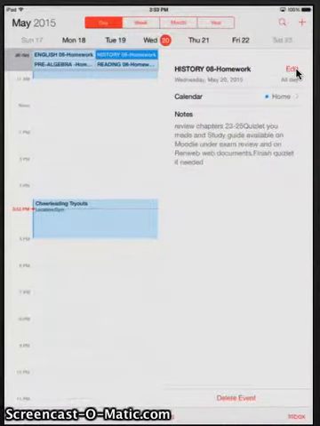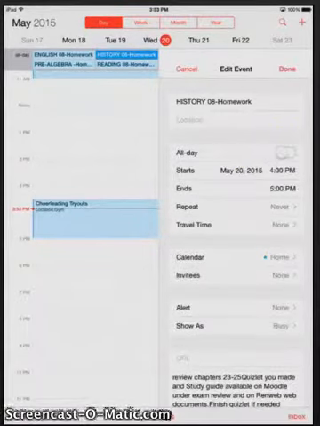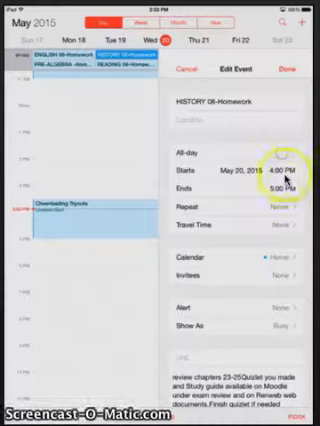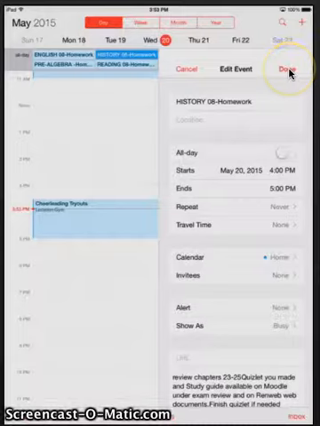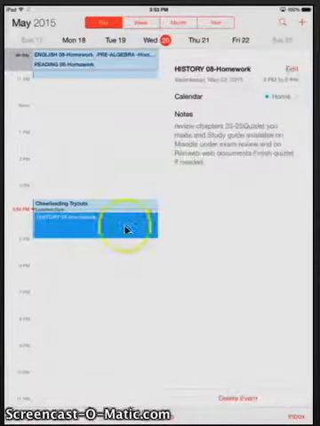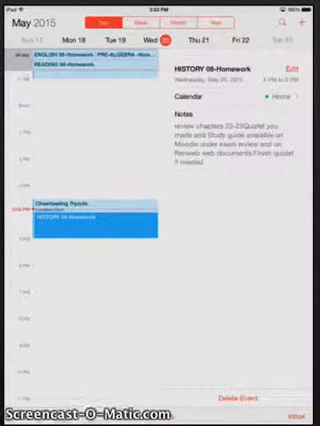If you would like it to be a reminder, you can hit edit. And instead of leaving it all day, you could switch it to make it a specific time. So say I want it to remind me when I get home at 4 o'clock that I have to do that. I can do that, and I click done. You'll see it shifted down here to being an assignment that's going to show up and remind me when 4 o'clock rolls around to make sure that I complete that assignment.